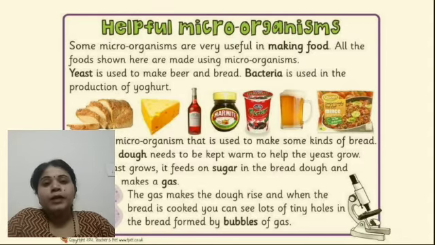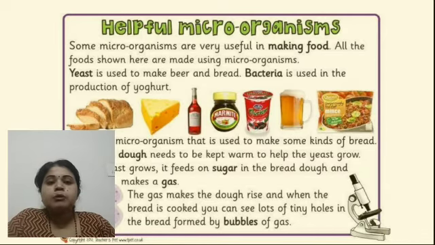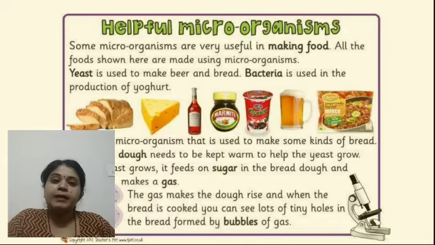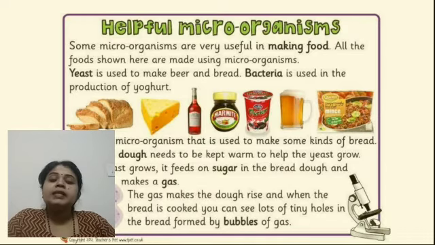For example, when you take the bread, you can find small spaces present, isn't it, gaps present on the surface of the bread. That is because the carbon dioxide has been produced, and when you were baking the bread, that carbon dioxide gas has escaped from the dough. So that is why you see small holes in cake, bread, etc. The more yeast there is, the more carbon dioxide will be produced, and the more soft and fluffy the cake or the bread will become.